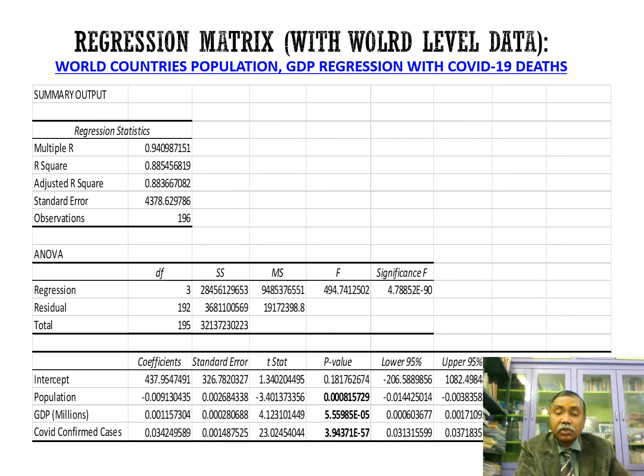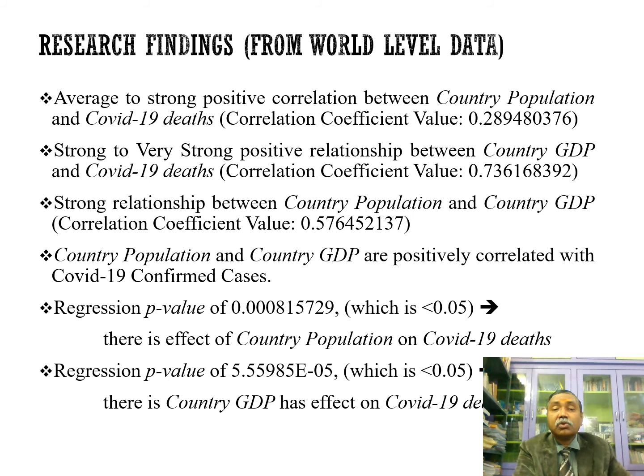So let us summarize the findings. With respect to world data, these are the relationships: a very strong relationship between GDP and COVID-19 days, and similarly a strong correlation between population and COVID-19 days. Obviously GDP and population are also strongly correlated.